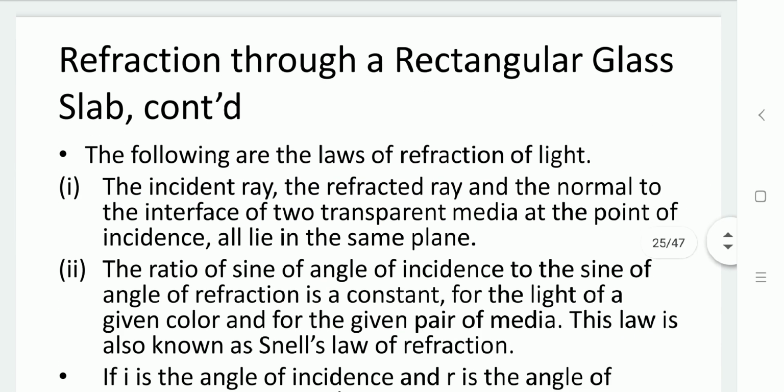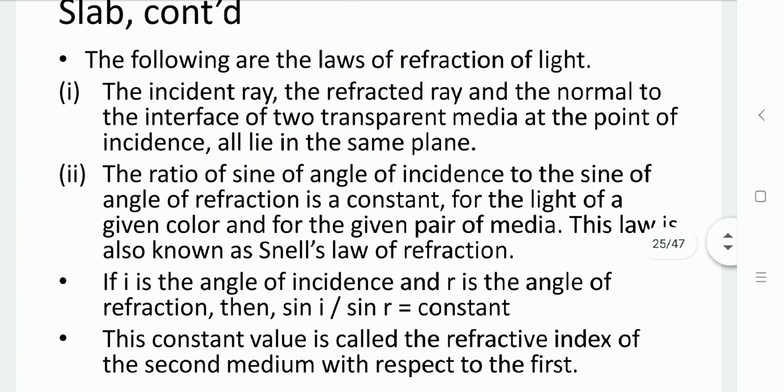So here are two important laws of refraction. First, the incident ray, the refracted ray, and the normal to the interface of the two transparent media at the point of incidence all lie in the same plane. And second, the sine of the angle of incidence I divided by the sine of the angle of refraction R is constant for light of a given color, that is, for a given wavelength or frequency. This law of refraction is known as Snell's law.